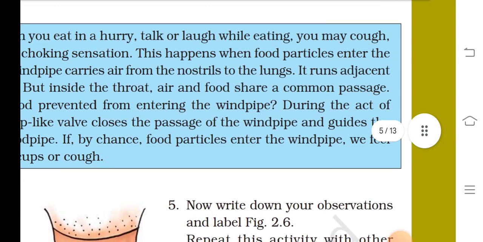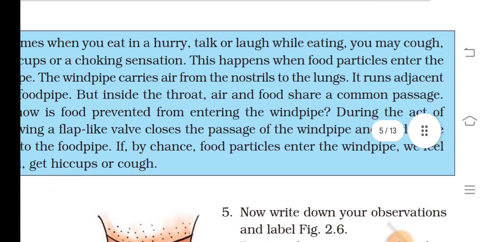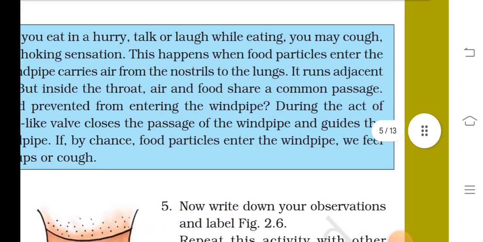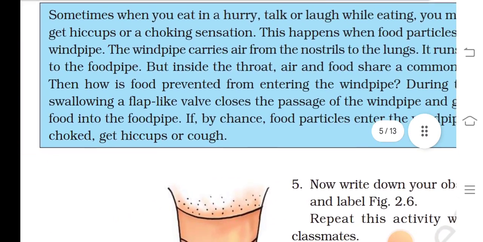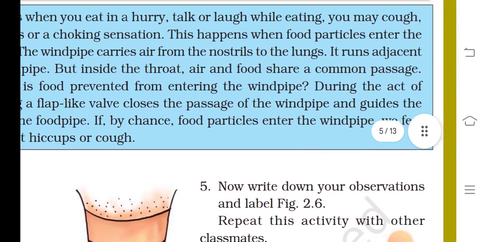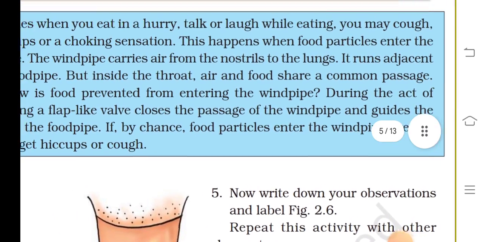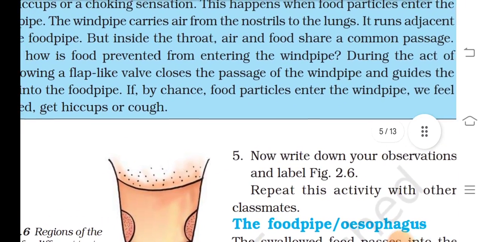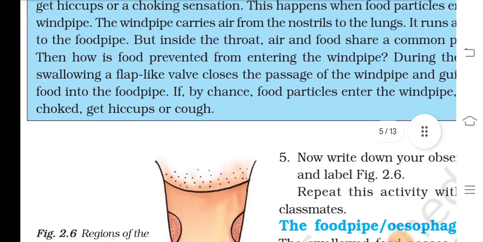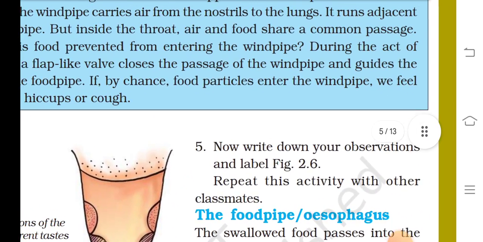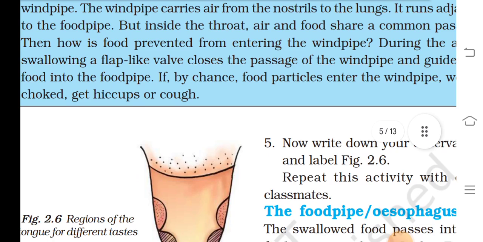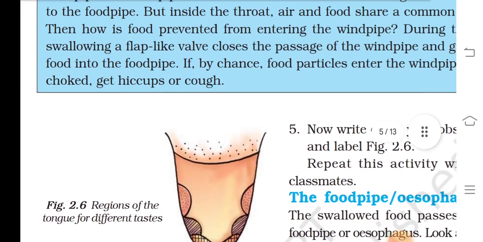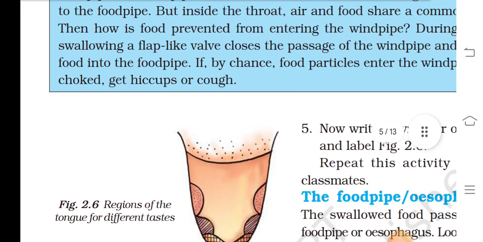Sometimes when you eat in a hurry, talk or laugh while eating, you may cough, get hiccups and a choking sensation. This happens when food particles enter the windpipe. The windpipe carries air from the nostril to the lungs. It runs adjacent to the food pipe, but inside the throat, air and food share a common passage. Then, how is food prevented from entering the windpipe during the act of swallowing? A flap-like cover closes the passage of the windpipe and guides the food into the food pipe.